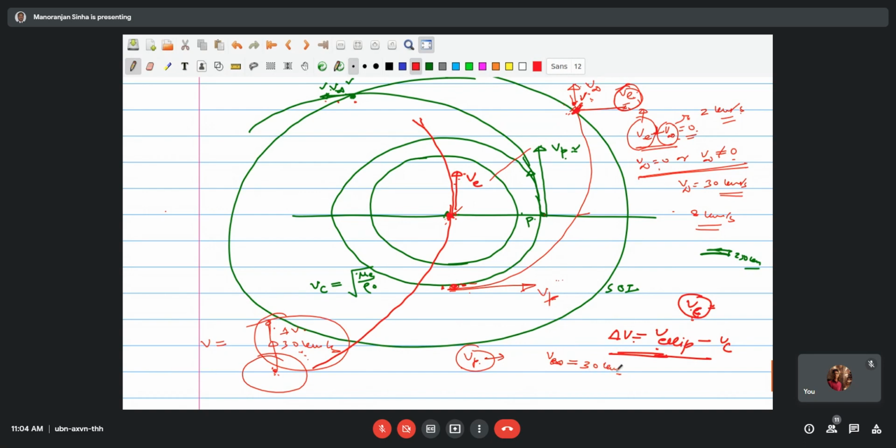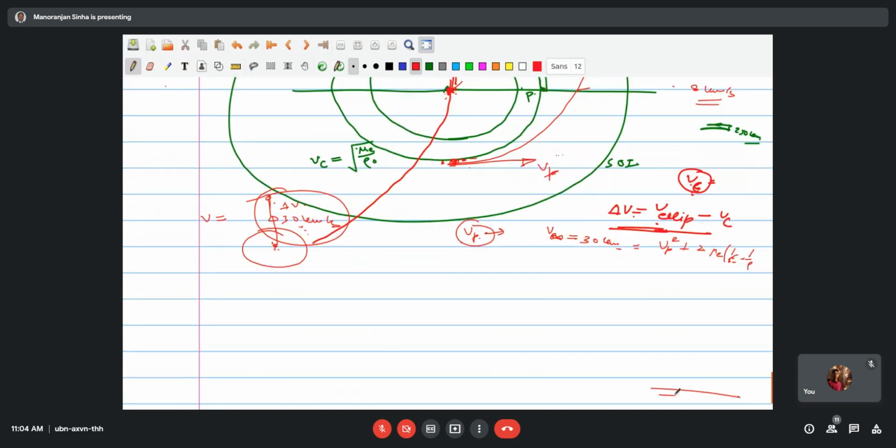V infinity square on the left hand side equals Vp square plus 2 mu e times (1 by rho 0 minus 1 by rho). This is the expression you will apply. This is 30 square. In this case, V infinity equal to 0 square. This is 0 square. If you are having 2, this is your 2.